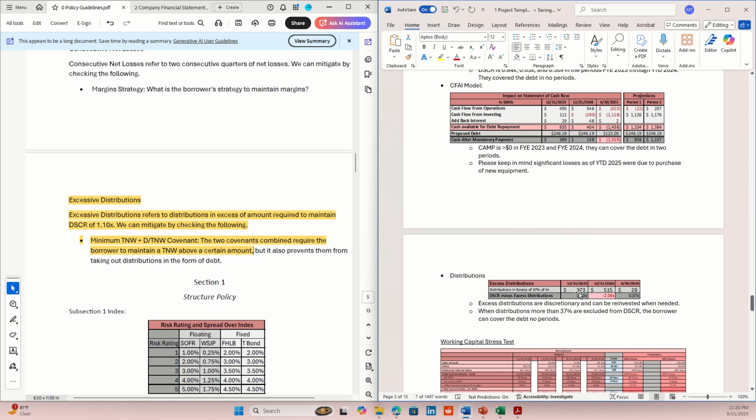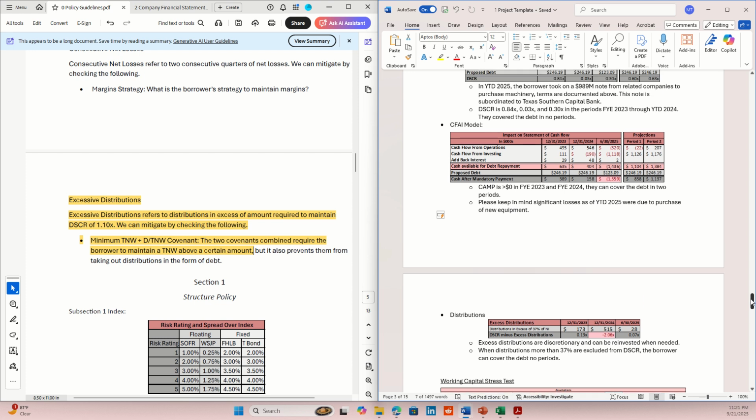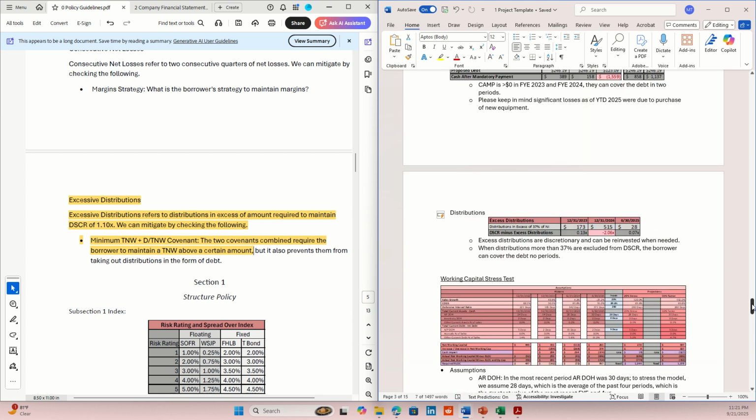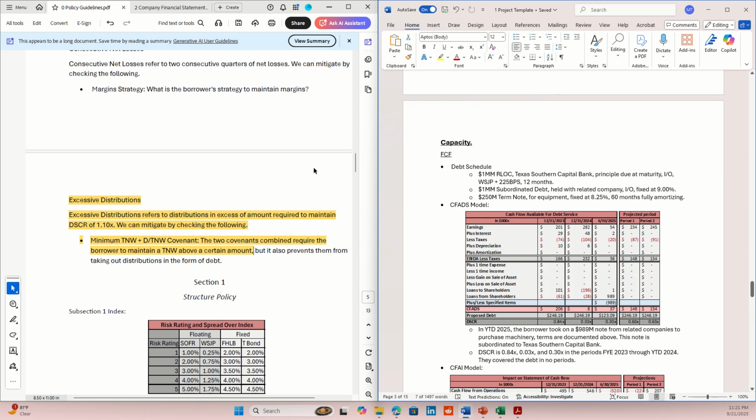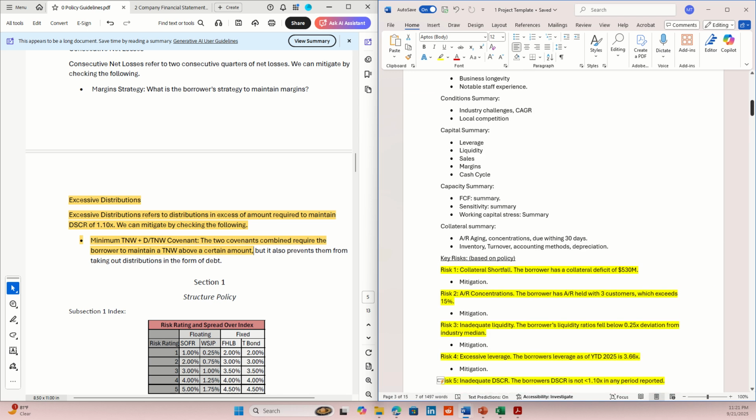But if their distributions are like 100K and less, then don't cite this as the risk, because it's not something that really matters too much, just because they're not taking out a ton of money and their company didn't cash flow already. Like, they already couldn't cover it. So them taking out distributions isn't the reason they can't cover it. But my company, they're taking out $500,000, so I'm citing this. This is getting cited because they're taking out way too much money. So that's that for that, and that's what you're going to do.